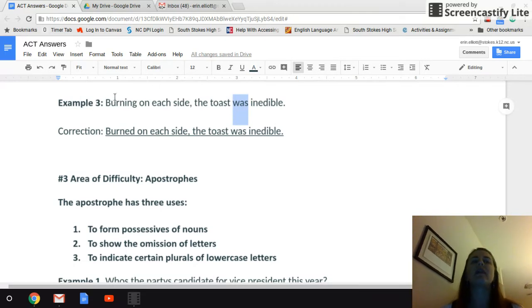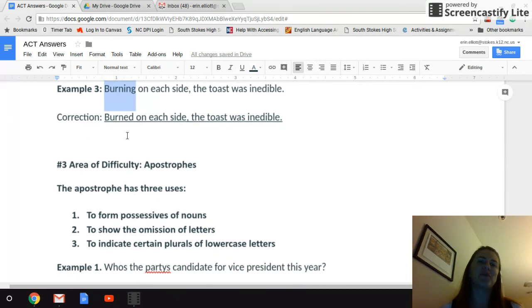So you have to make this match up with was. So therefore you need to make it not into the present participle ing, but it needs to be in the past participle, which is ed. Burned on each side, the toast was inedible.